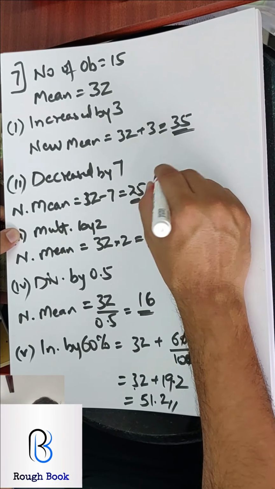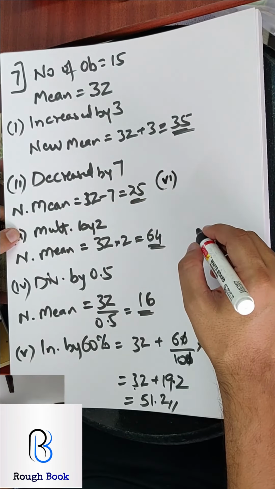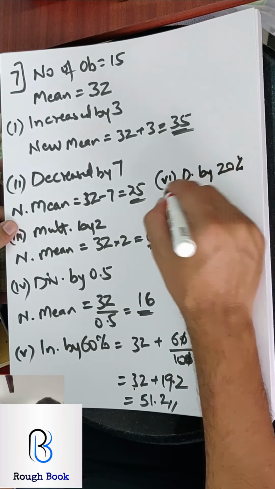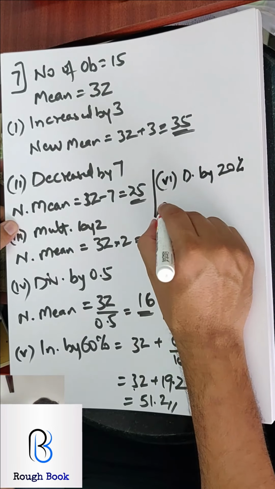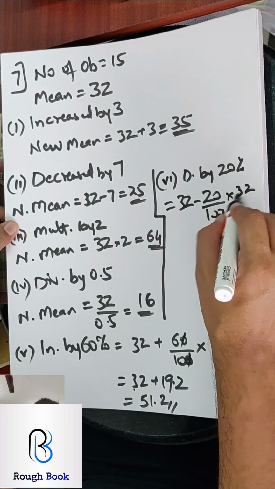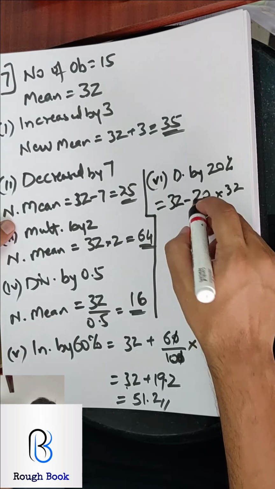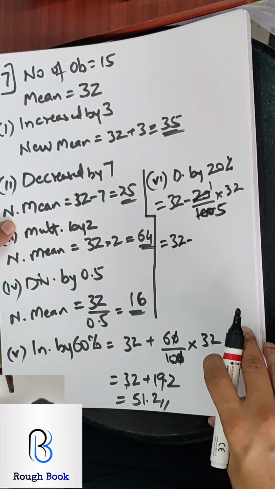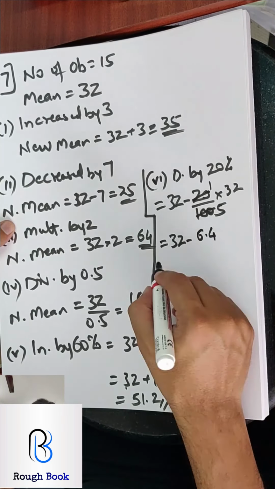And then the last one, sixth one, they are saying decreased by 20%. So if it is decreased by 20%, 32 minus 20% of 32. So 32 minus 6.4.